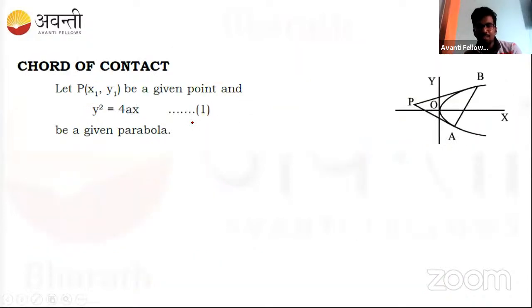Okay, so there is another way. The chord of contact also will be there. The chord of contact is much different from the chord. See, when an external point x1 comma y1 is mentioned, we can find two tangents to it, right? This is the first tangent, and this is the second tangent.